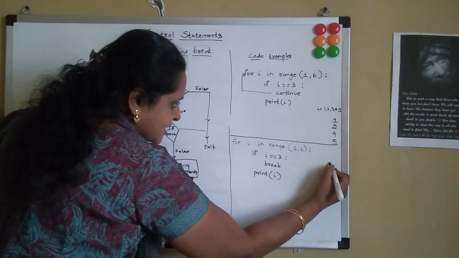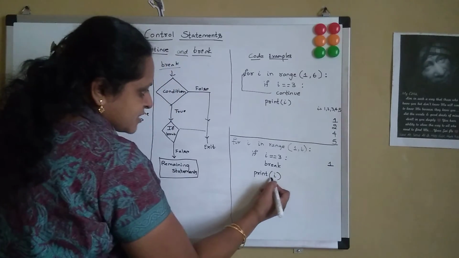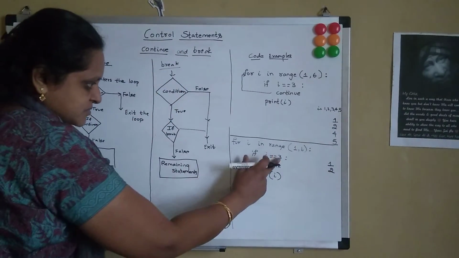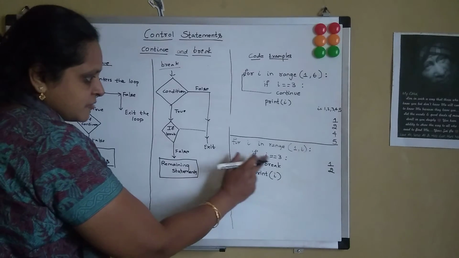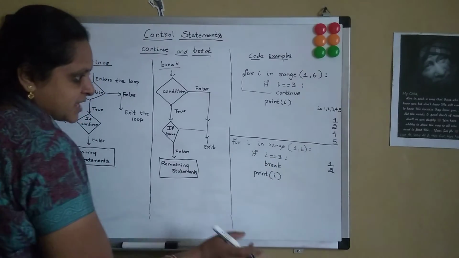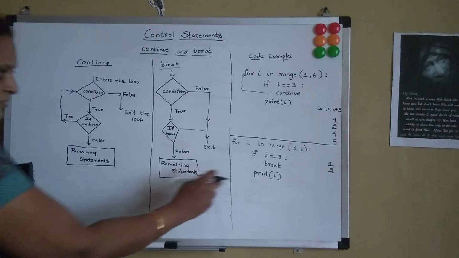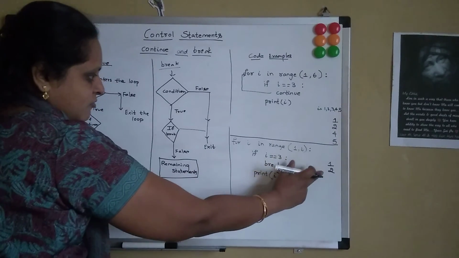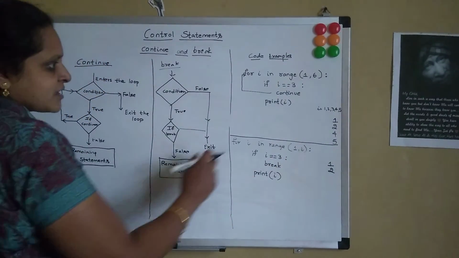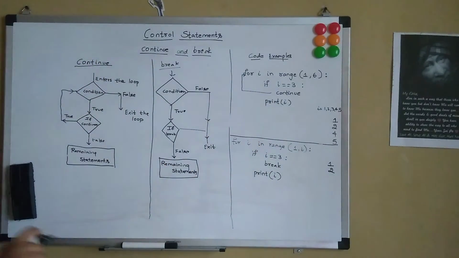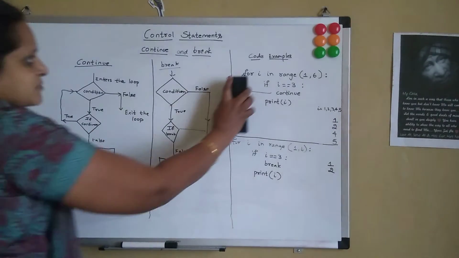So it will print 1 initially, then it will print 2, then my i becomes 3. If it is equal to 3, it will break. So it will not perform any more operations. So the output would be 1 and 2 in case of break, and the output would be 1, 2, 4 and 5 in case of continue. So this is the difference between the break statement and the continue statement.